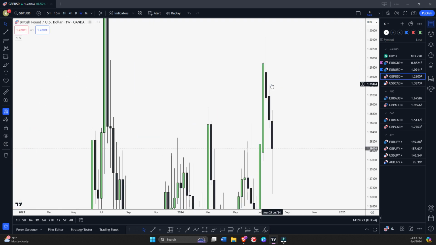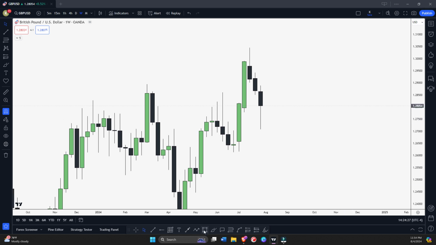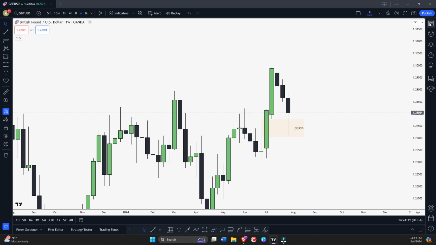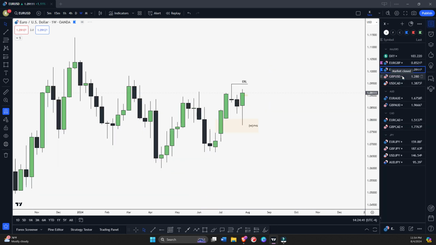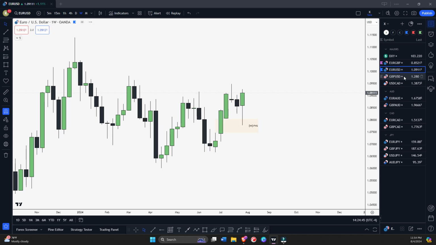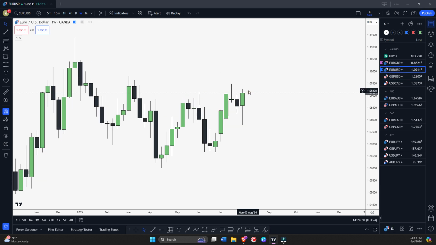Let's check GBPUSD. So let's start with weekly time frame. In this also you can see we have this weekly fair value gap, right? And also market taking support from this order block as well. If you compare EURUSD and GBPUSD chart, which one is stronger basically, EURUSD or GBPUSD? What do you guys think? Of course, EURUSD much stronger.